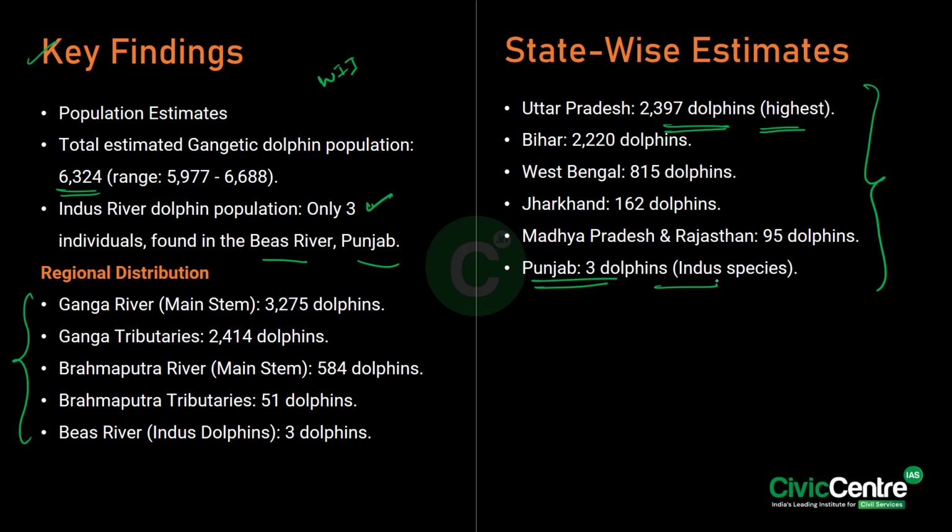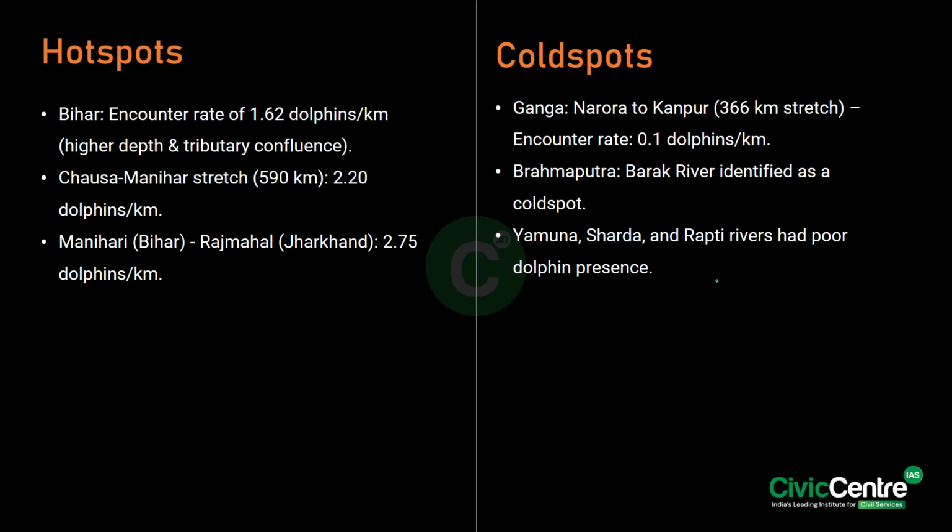Now we have something called the dolphin hotspots and cold spots. So what are the hotspots? Hotspots are those regions which have high population density. So with respect to density, Bihar is the highest, with an encounter rate of 1.62 dolphins per kilometer. And then we have the Chausa Manihari stretch, which has 2.20 dolphins per kilometer. Lastly, Manihari of Bihar to Rajmahal in Jharkhand, which has 2.75 dolphins per kilometer.